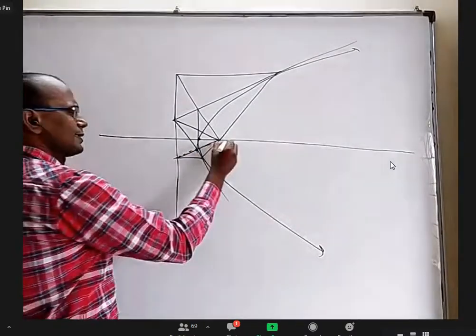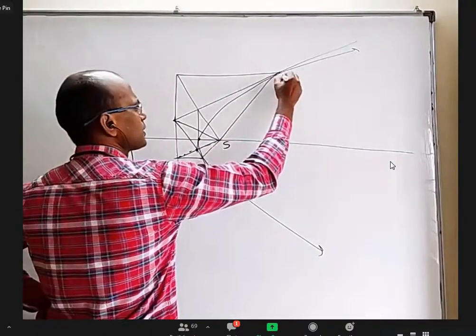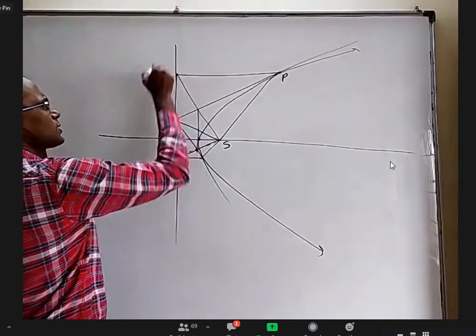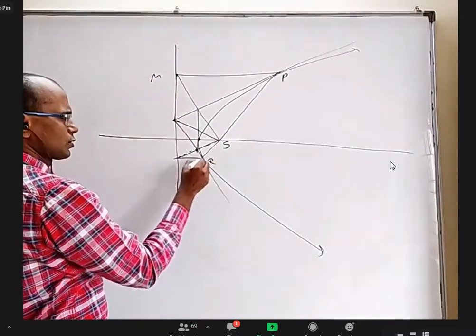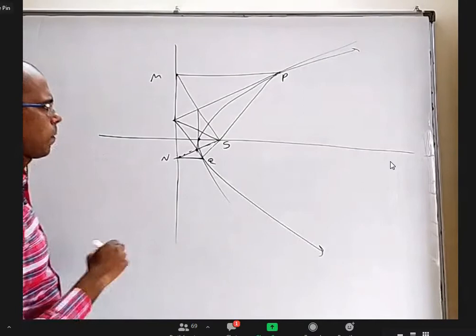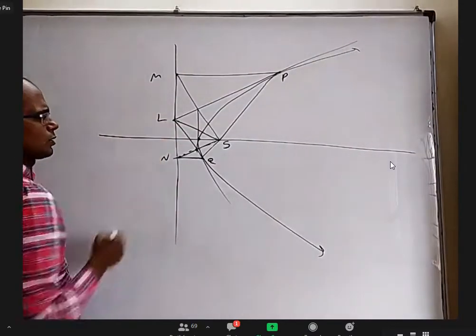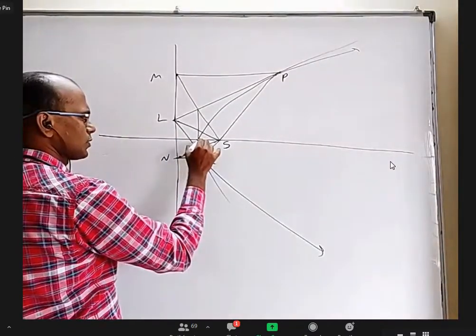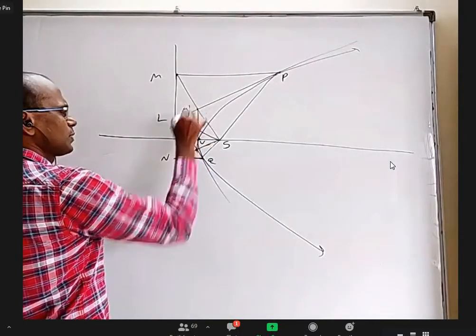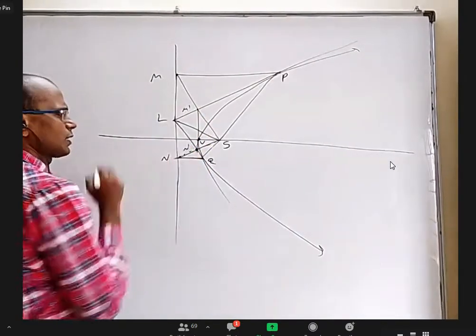See, this is S, this is P, this is M, this is Q, this is N, this is some L on the directrix, this is vertex V, this is M dash, the small point is N dash.